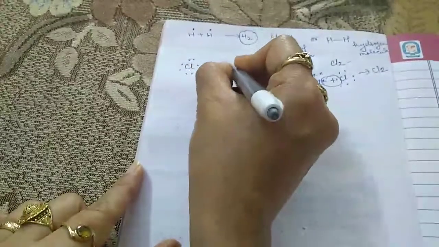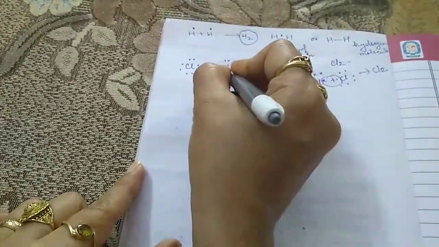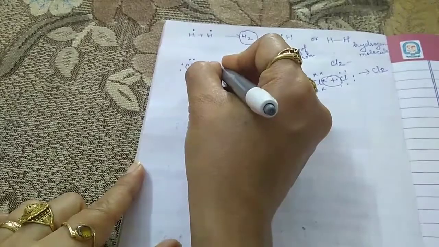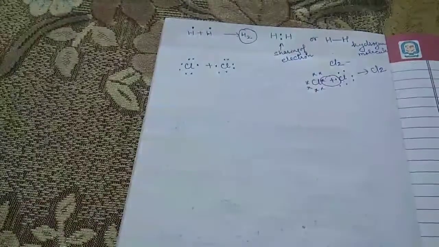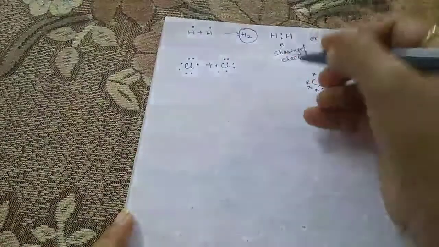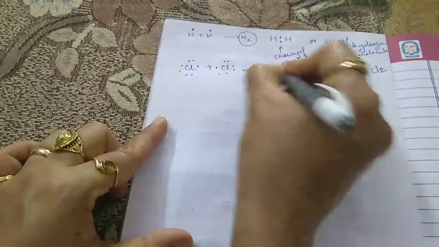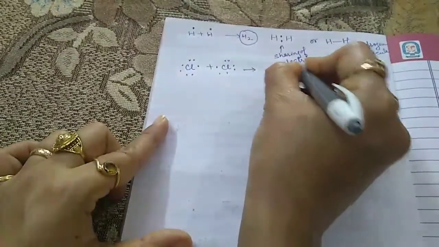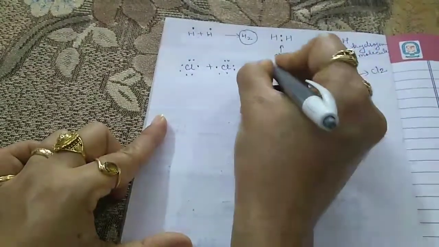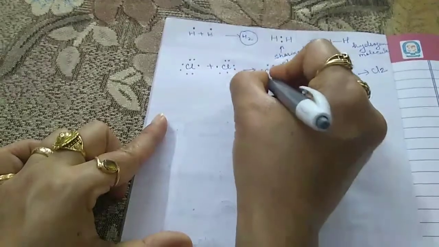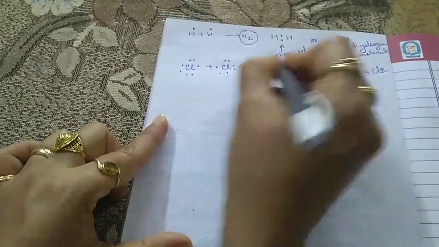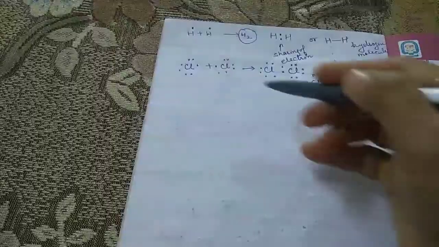Again, this is the Cl, 1 2 3 4 5 6, and this is the 7. So when they combine with each other, we have Cl again, 1 2 3 4 5 6, and this one is the 7. Now this is the Cl2 molecule.